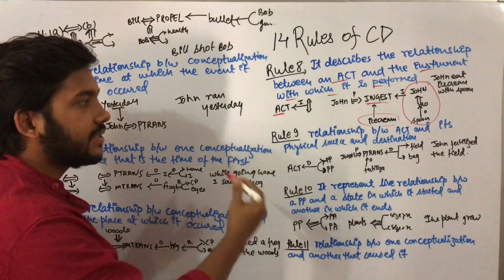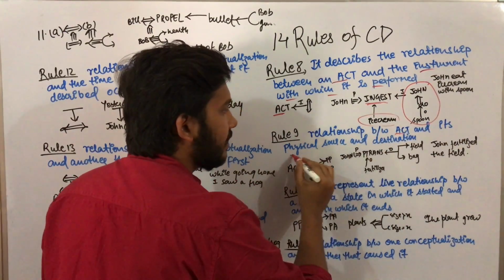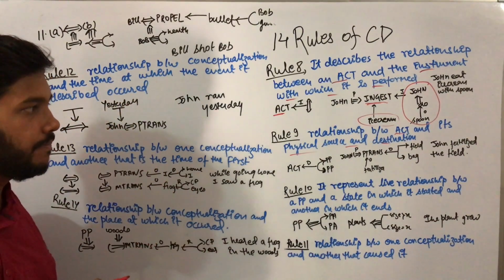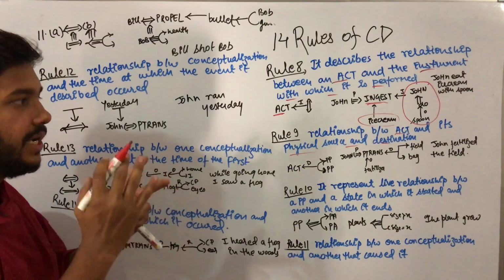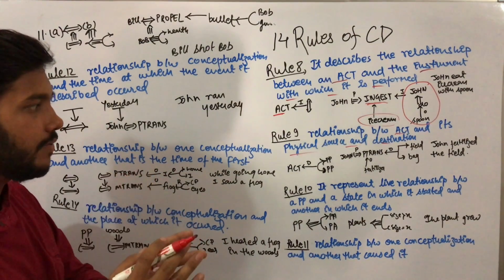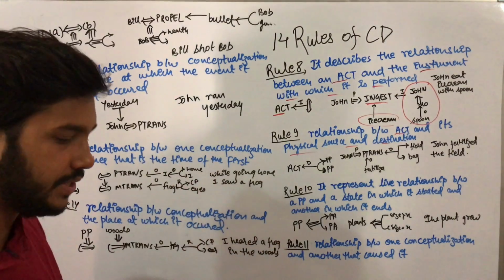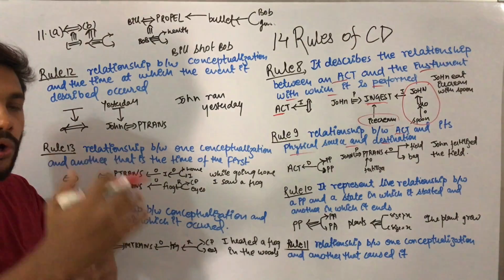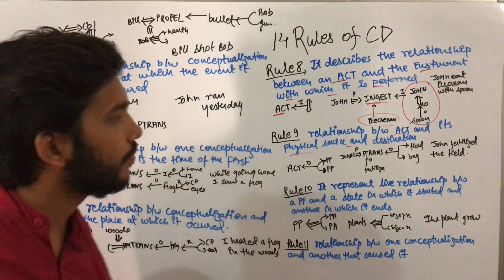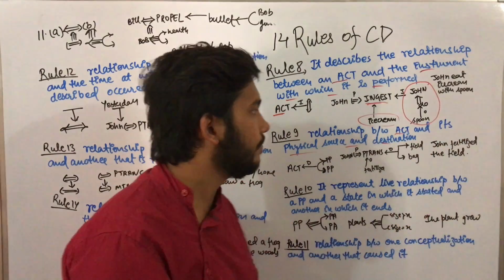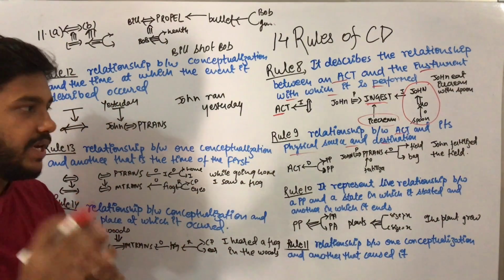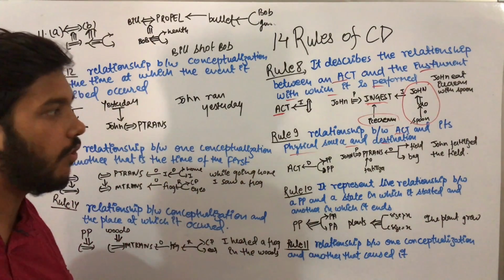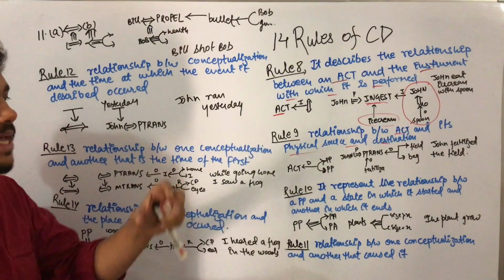Rule 9. It describes the relationship between act and its physical source and destination. Whenever there is a real world action, Rule 9 describes the relationship between the real world action and its physical source and destination. Physical source means who is performing this action, and destination means on which thing this action is being performed. For example, John fertilized the field. Fertilizing the field is our action. Who is the physical source? John is the physical source. And what is our destination? Field. We are fertilizing the field.